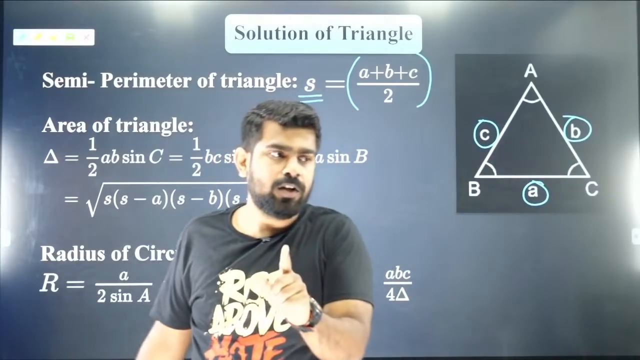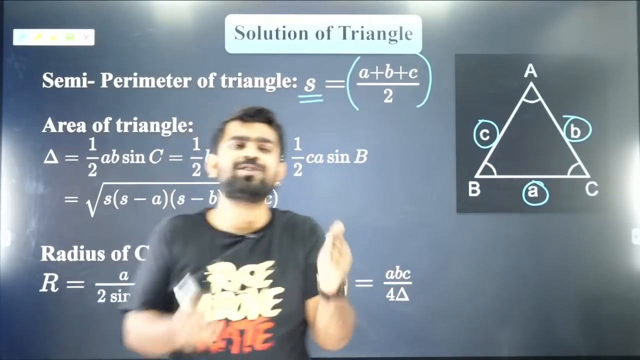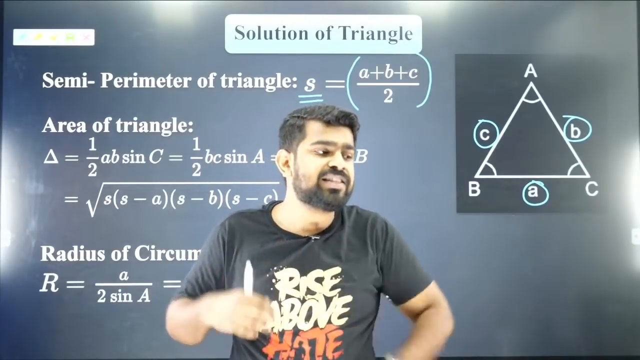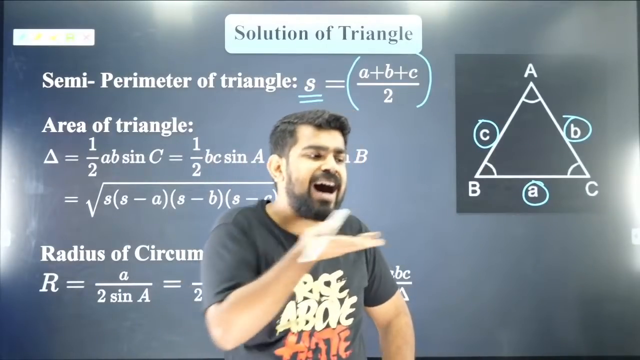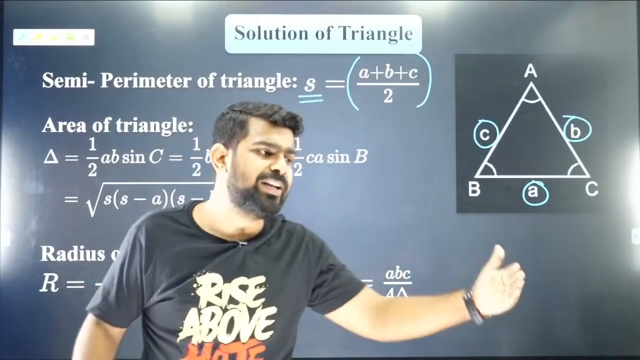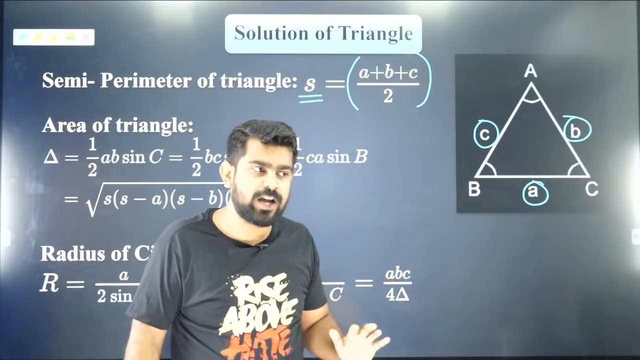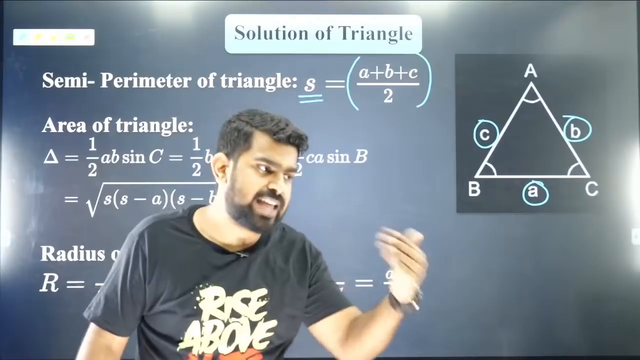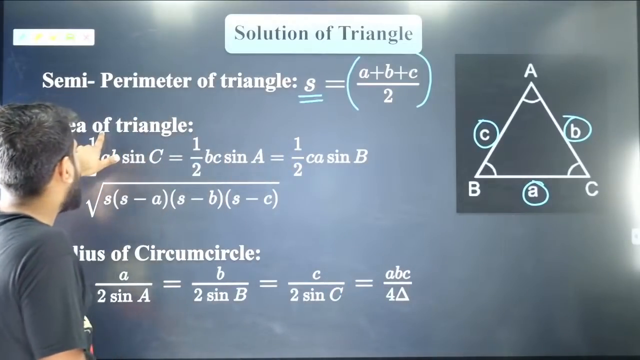That is your perimeter. What is S? S is nothing but your semi-perimeter. As the name suggests, semi means half. So half of your perimeter is S. Got it? Are you all cool with it? Exactly. Now, what is area of triangle?